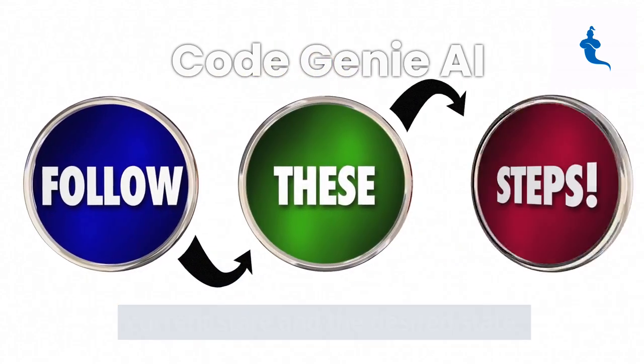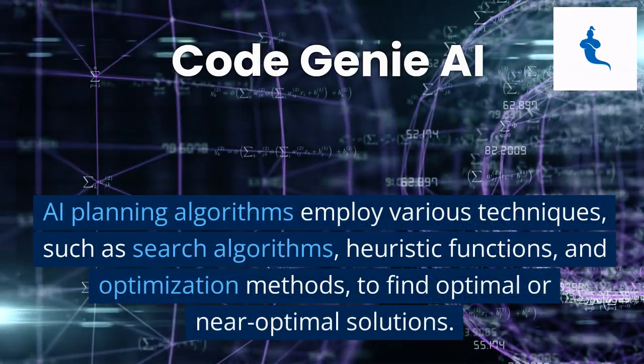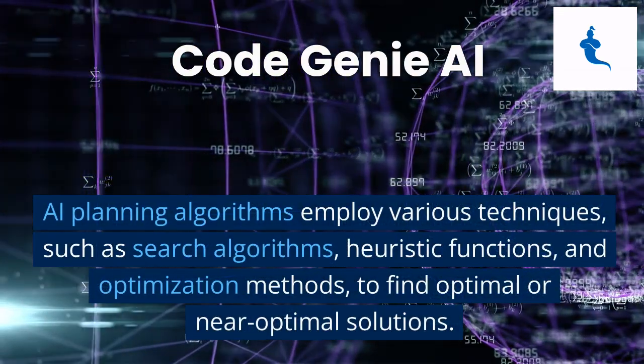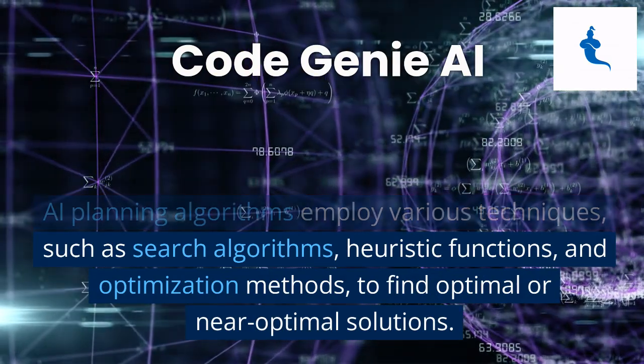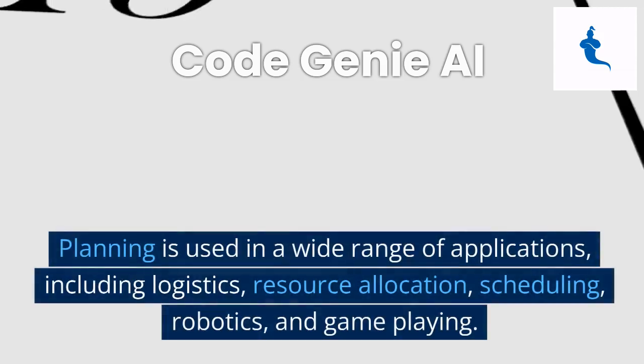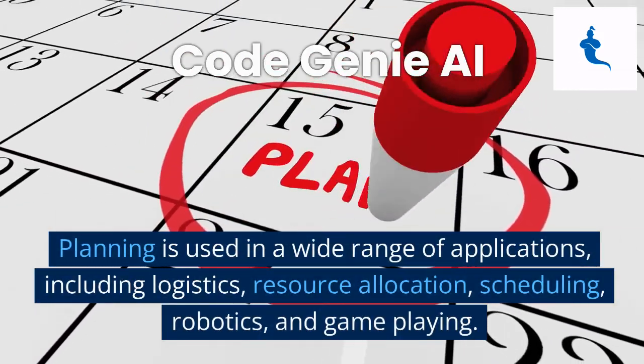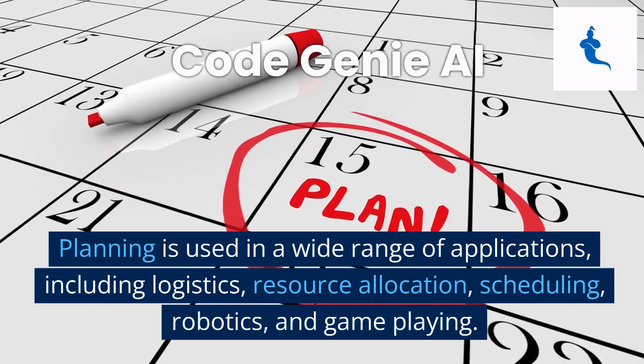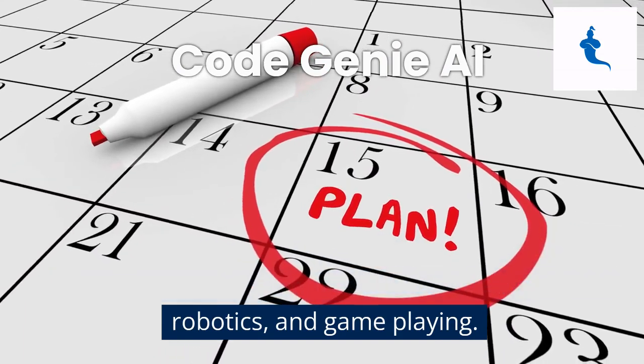and the desired state. AI planning algorithms employ various techniques, such as search algorithms, heuristic functions, and optimization methods, to find optimal or near-optimal solutions. Planning is used in a wide range of applications, including logistics, resource allocation, scheduling, robotics, and game playing.